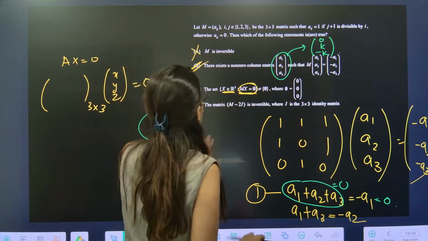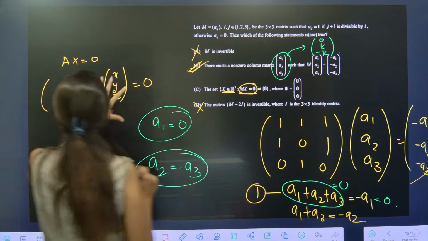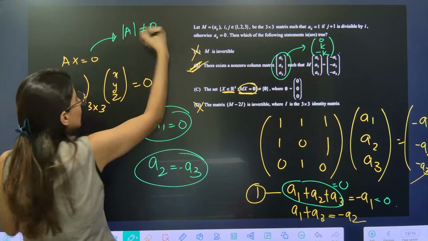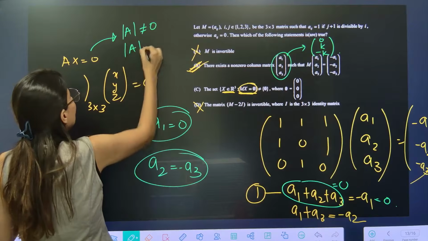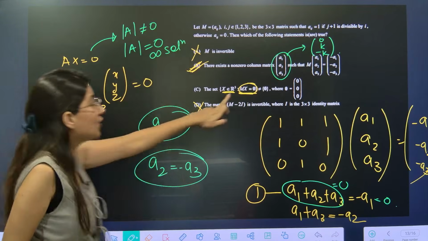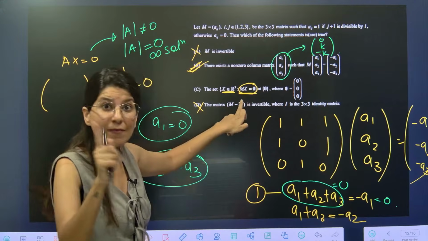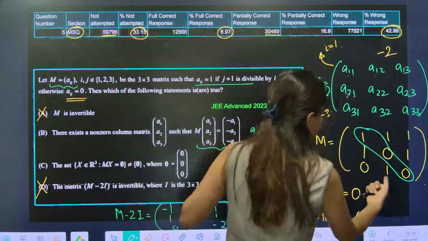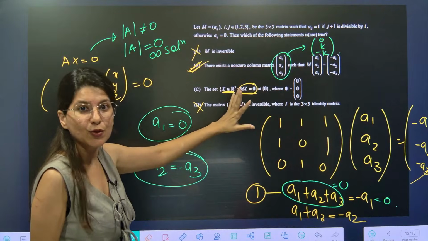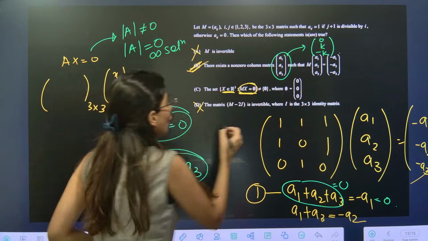So for Cramer's rule, we know that if determinant A is not equal to 0, then unique solution, and if it is equal to 0, then infinitely many solutions. In this case, we already know that determinant M was coming out as 0. Can you see? Determinant M is 0, that means infinitely many solutions we will get for x.